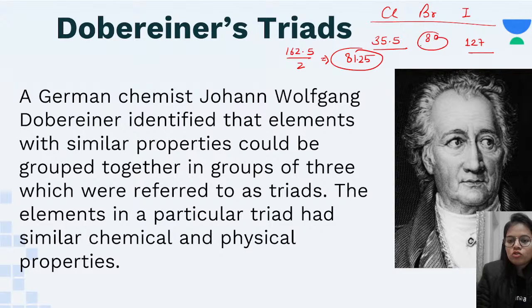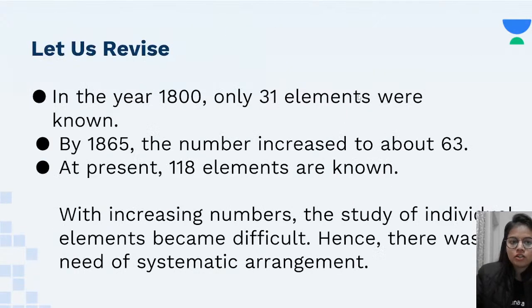So 81.25 is approximately equal to 80. And also talking about the properties, these are all halogens. Okay, these are all non-metals. They have a valency of 1. So the properties are also the same, and we are getting the average almost equal to the mass of the second element. Okay, I hope that is much clear to you.